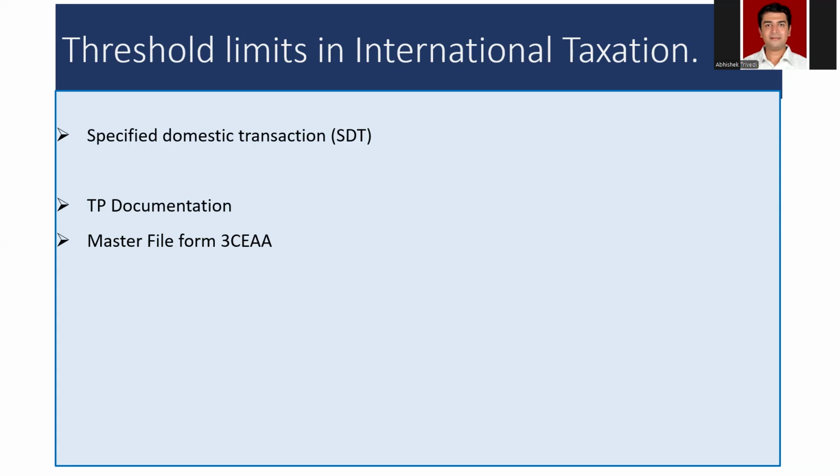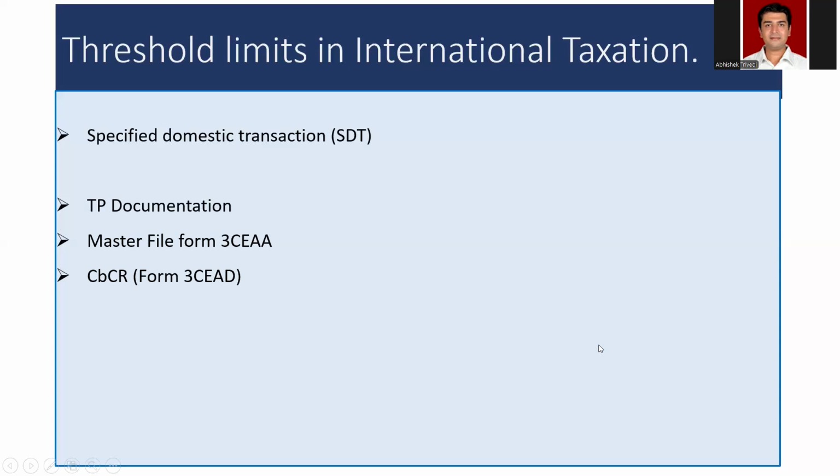Master file, Form 3CE-AA. Part A, there is no threshold limit. Part B, the consolidated revenue of the international group exceeds INR 500 crores and either of the below transactional thresholds is achieved. A, aggregate value of international transactions exceeds INR 50 crores, or aggregate value of international transactions in respect of purchase, sale, transfer, lease or use of intangible property exceeds INR 10 crores.